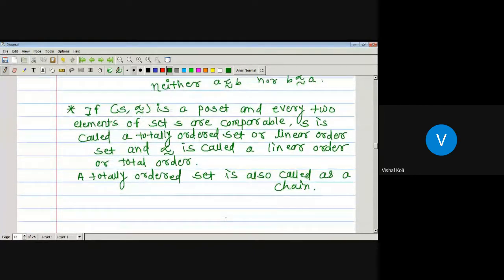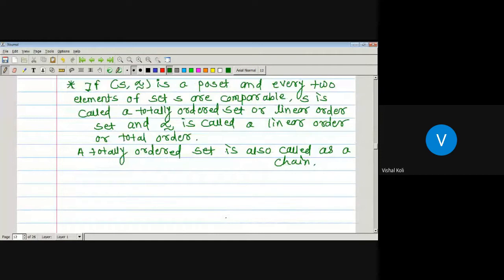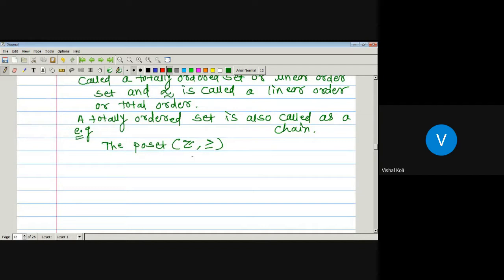Now we will see one example of such a set in which all the elements are comparable, whatever the relation defined on that set. For example, take the poset of the set of integers with the relation greater than or equal.